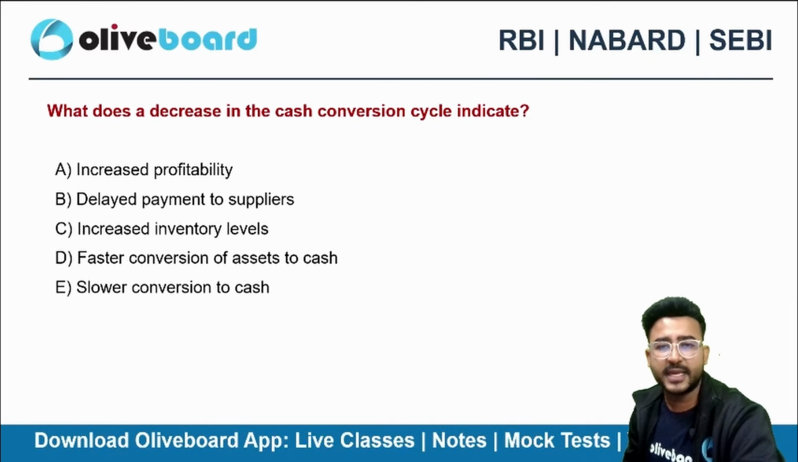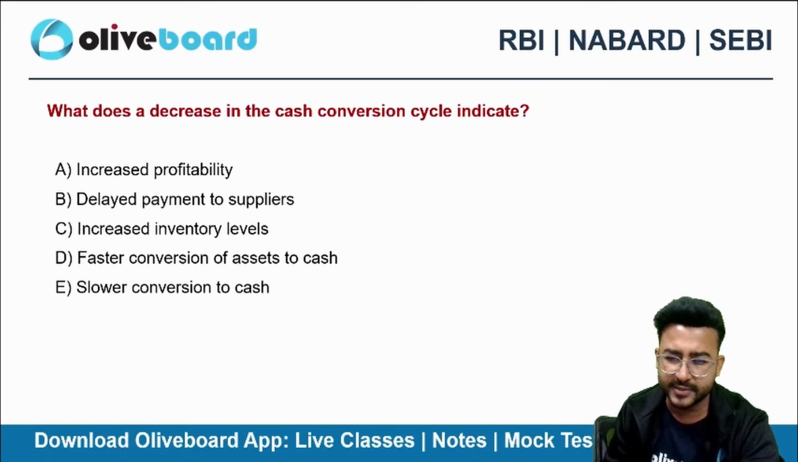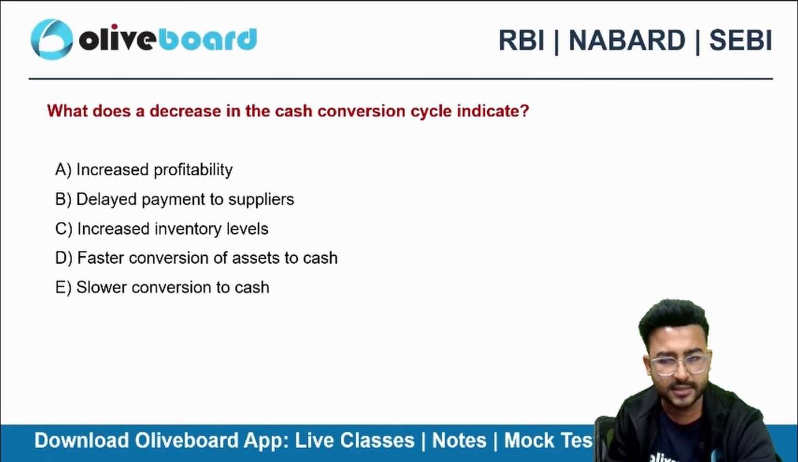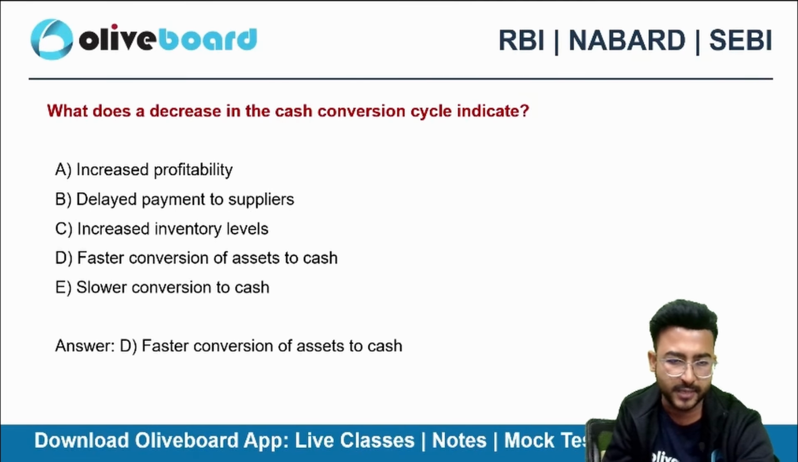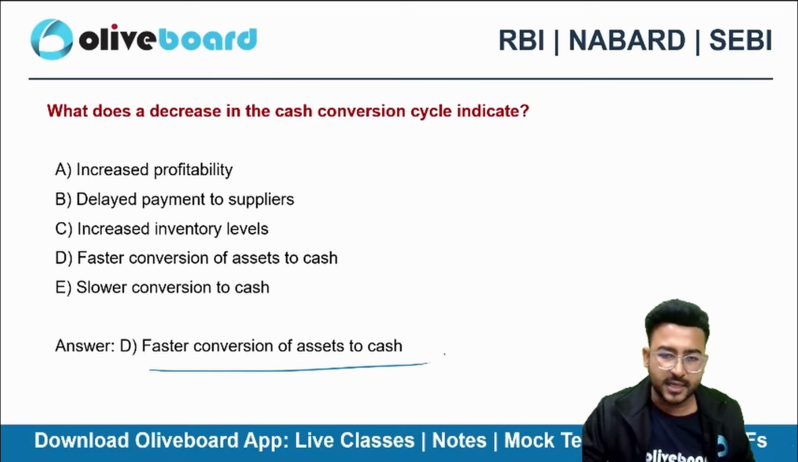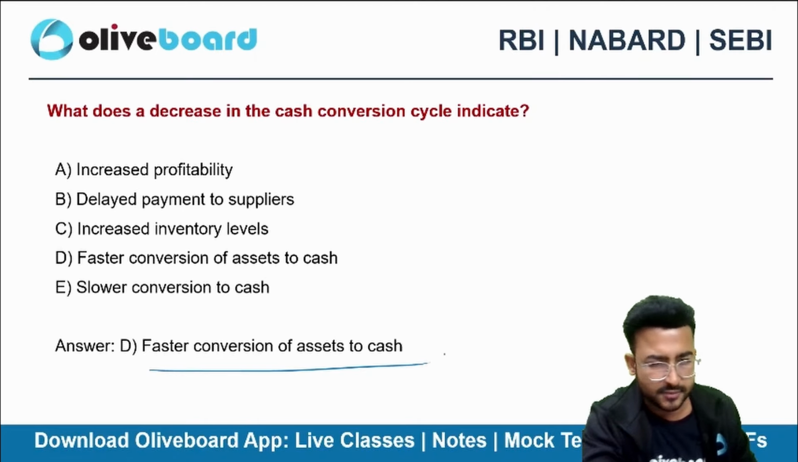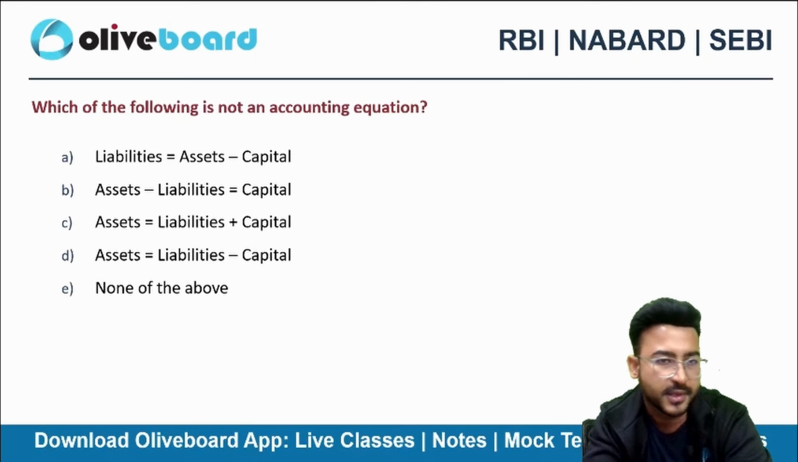What does a decrease in the cash conversion cycle indicate? I think this is a repeated question. We have done this in the previous class only. Faster conversion of asset to cash is the correct answer. We have already done it. That's why I'm skipping.